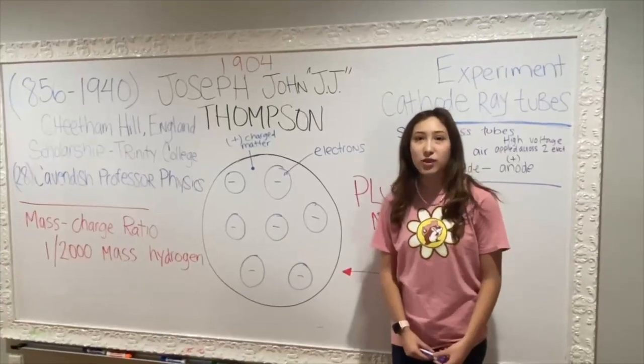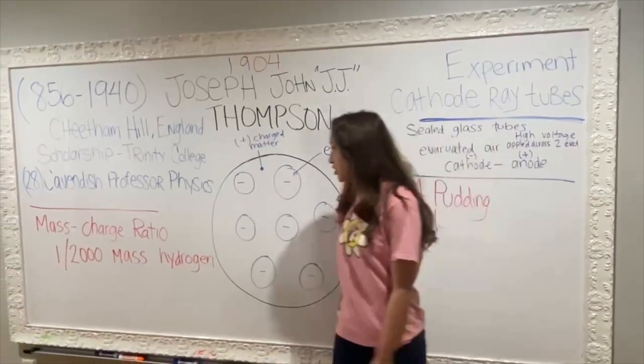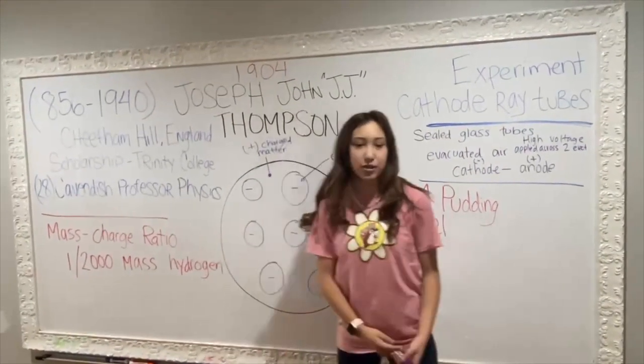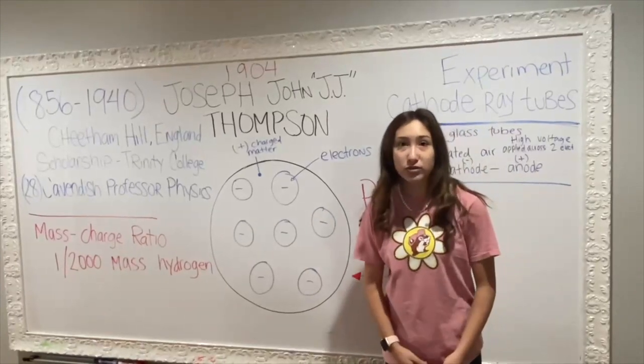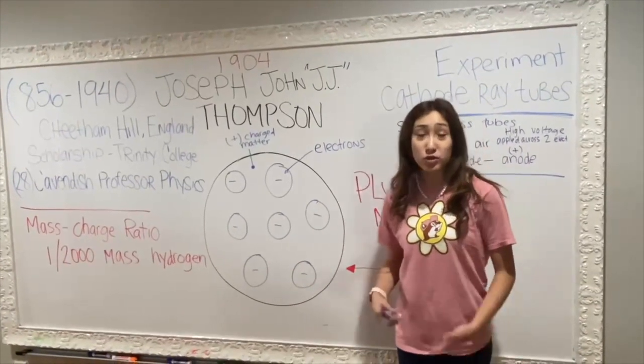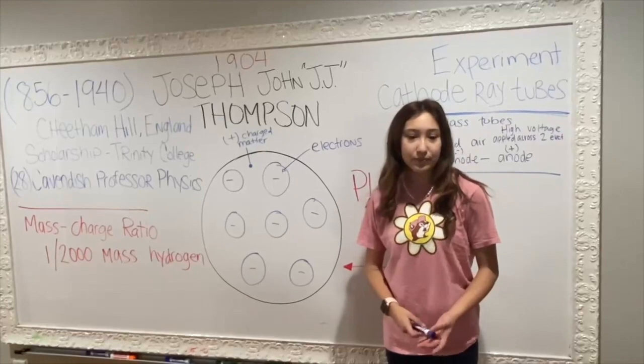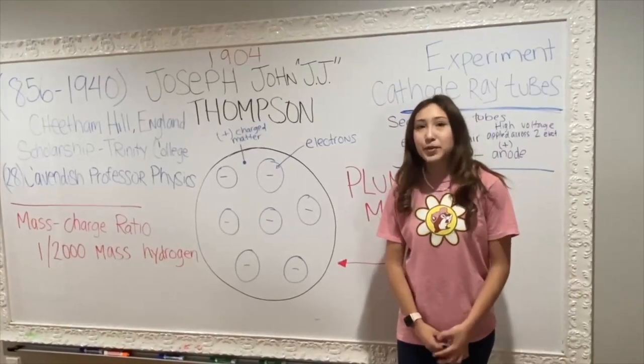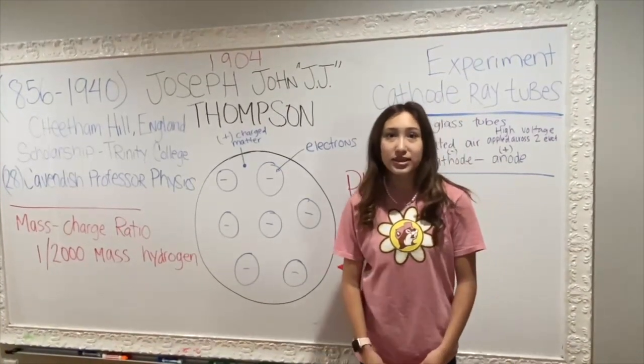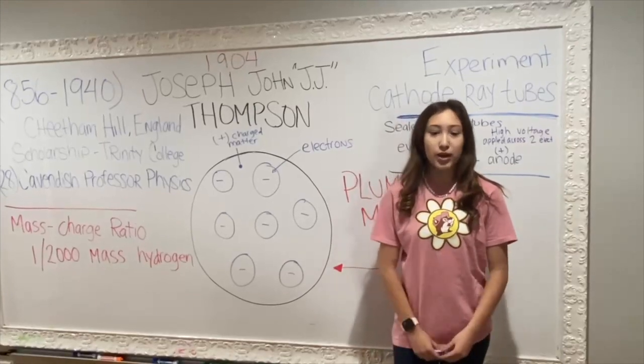The results of Thomson's experiment helped him determine the mass-to-charge ratio of the cathode ray particles, because the particles were smaller than any known atom. He repeated his experiment using different metals, and the results were the same no matter what.